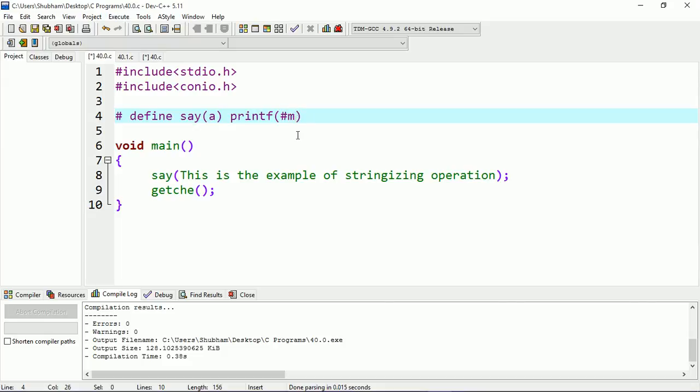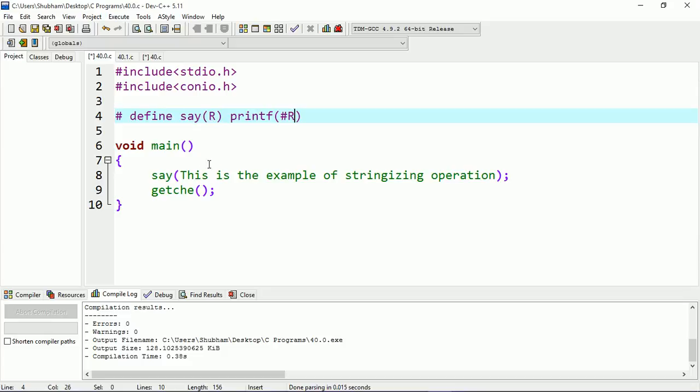You can also take different kinds of characters like m, so you have to define m here, like t, like r, according to your need. The meaning is that whatever you write between the parentheses will be considered as a string, like here.